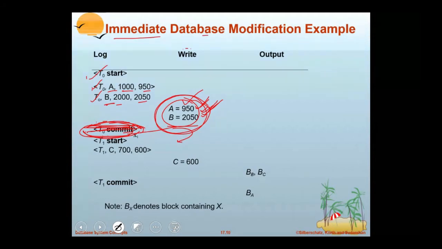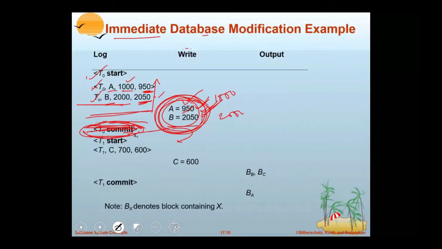If a failure occurs after these three operations, but assume the buffer blocks, disk blocks are already updated. If failure occurs because no commit operation, it has to be rolled back, means the recovery process is to be done. It means A should be changed to the old value 1000 and B should be changed to the old value 2000. Why? Because no commit operation is there. So this log requires both old and new values.